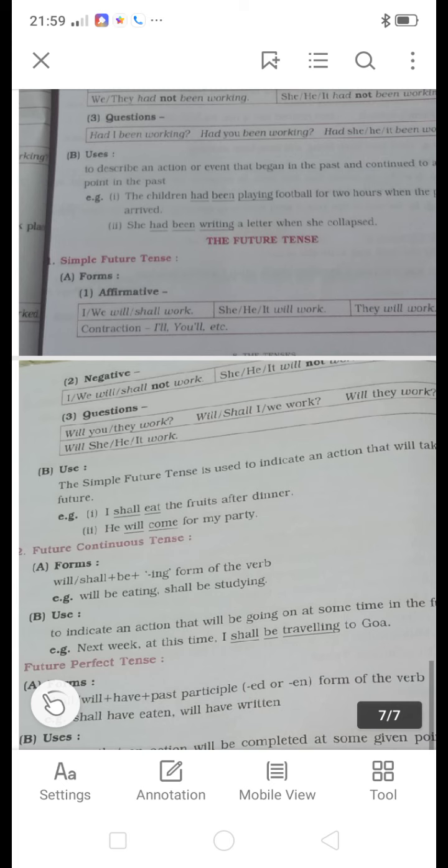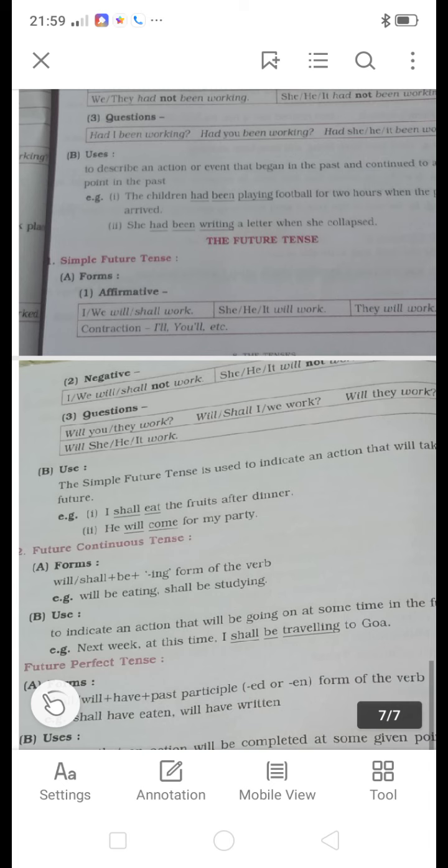He will write a letter. He is the subject, will, and then write a letter. Write is the verb and letter is the object. Means subject plus will, shall plus root verb plus object.